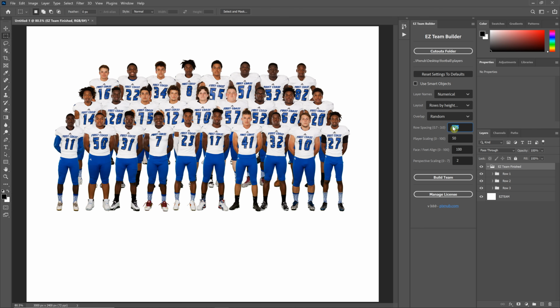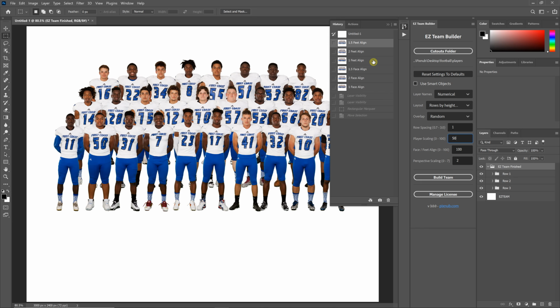And what this number actually represents, with a value of 1, the spacing from one row to the next is exactly 1 face height. Plus, in addition to that, any height differences between the players if you are running with feet alignment. To explain this a little bit better, I've got a few different examples here.